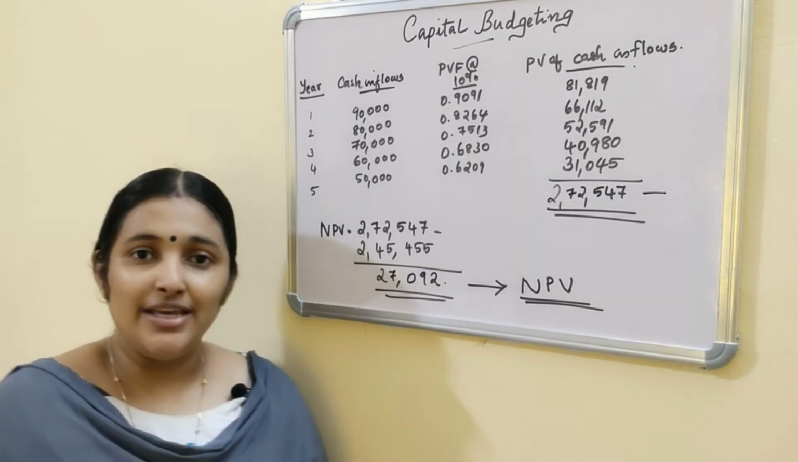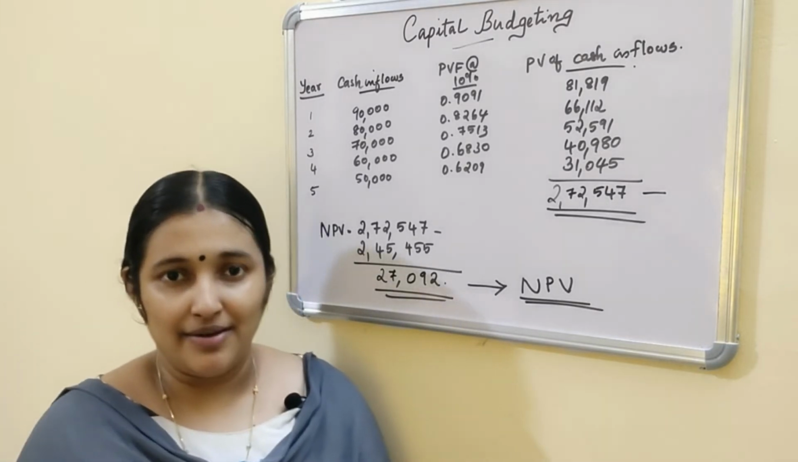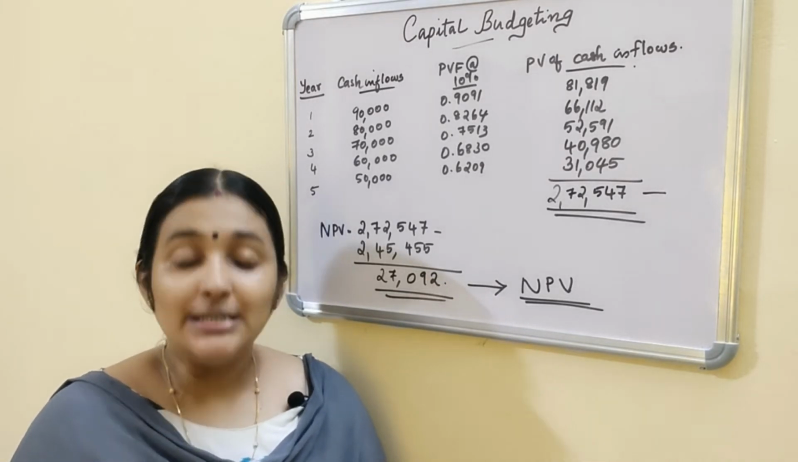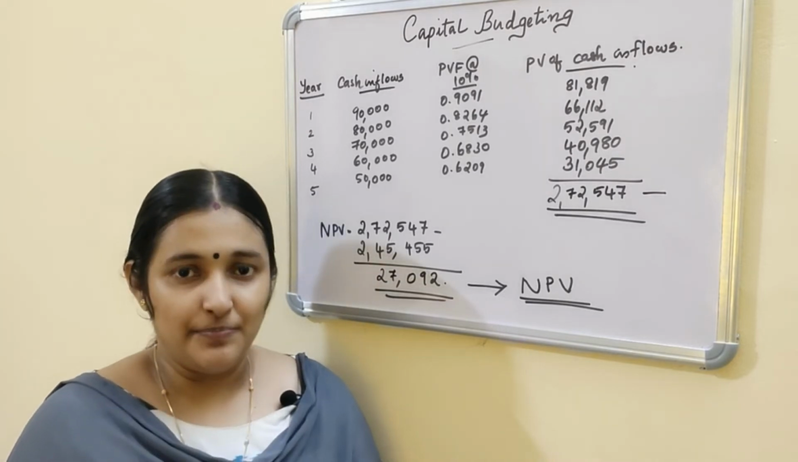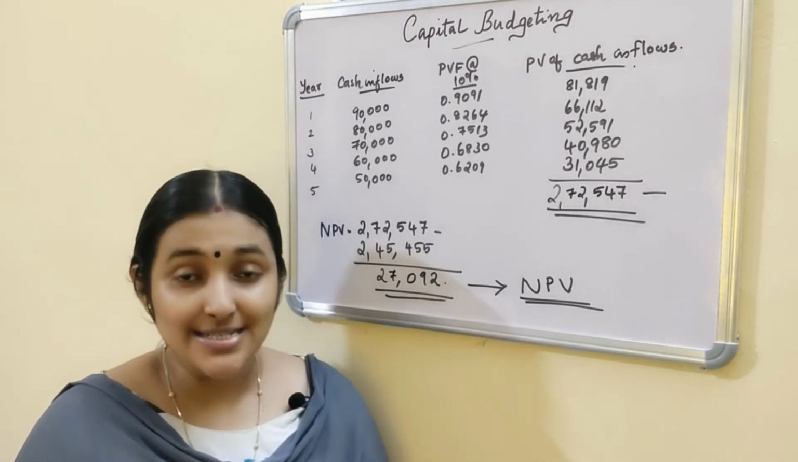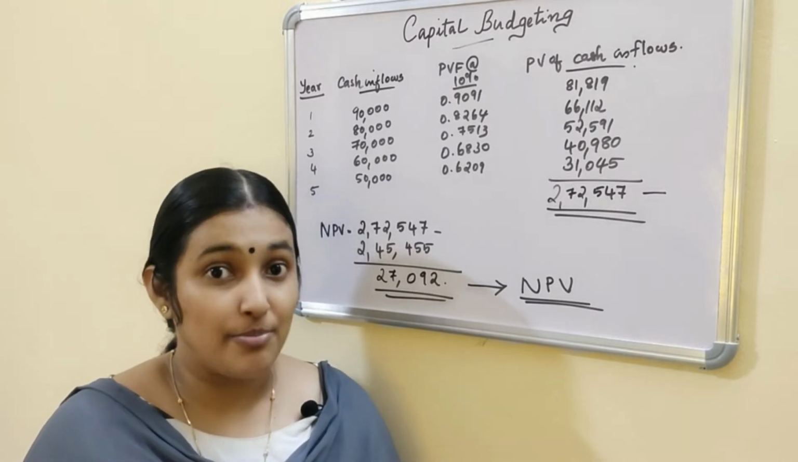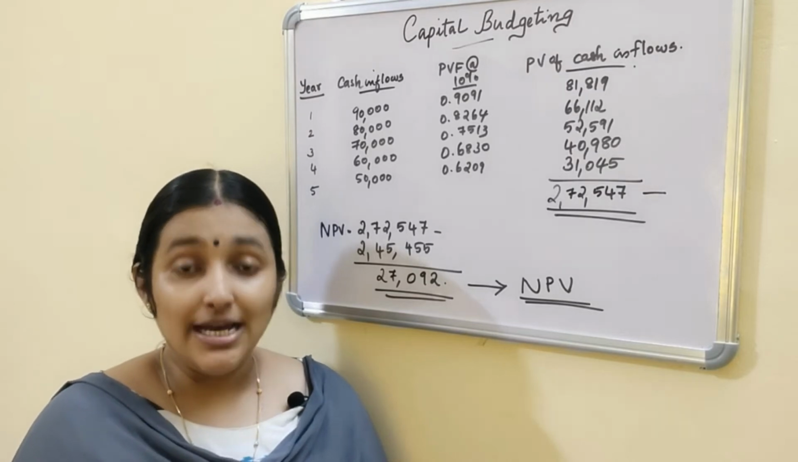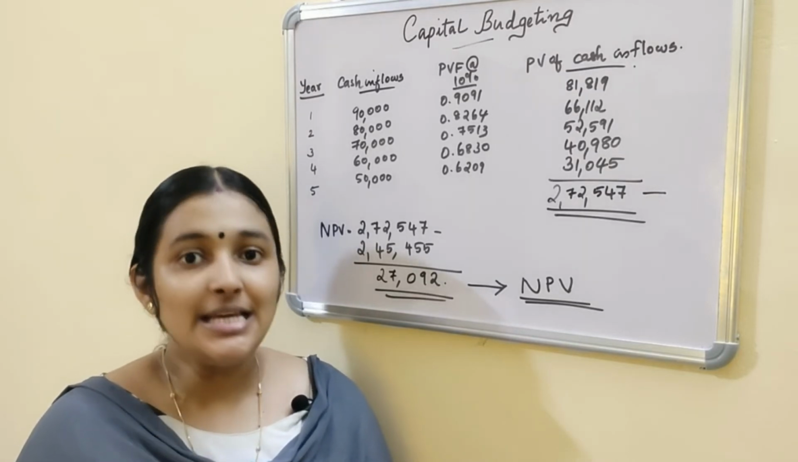How is the NPV used for decision making? If the NPV is greater than or equal to 0, the project can be accepted, otherwise rejected. In case of mutually exclusive projects, we have already discussed mutually exclusive decisions. In such cases, the project with the highest NPV is to be selected.